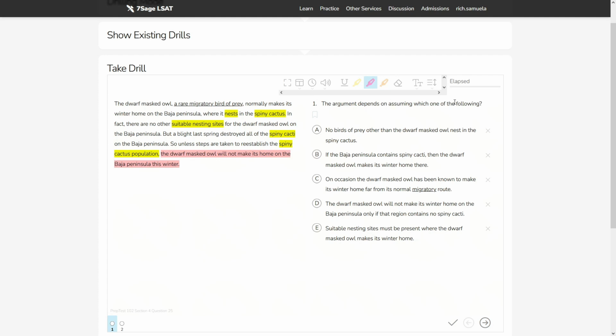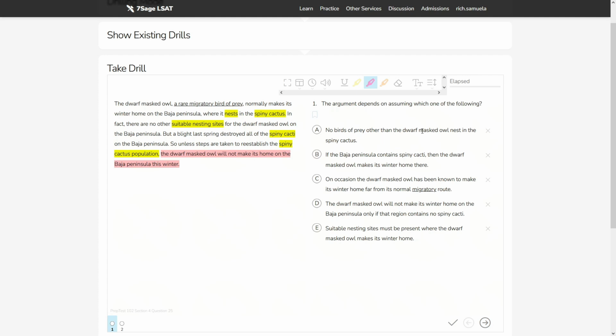So the argument depends on assuming which of the following. This is a necessary assumption question, and the argument has a gap here that we as the reader must bridge ourselves. We must assume this for the argument to remain invulnerable to criticism. If we don't make this assumption, then the argument is vulnerable to criticism. Let's see which of these answer choices indicates that assumption that this argument requires us to make.